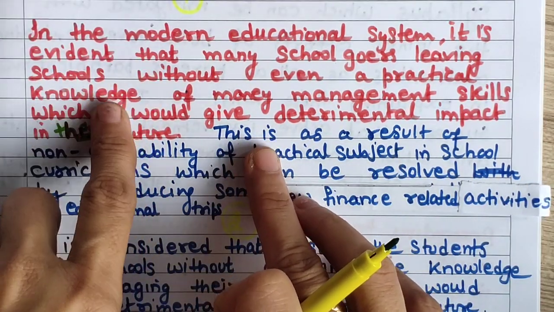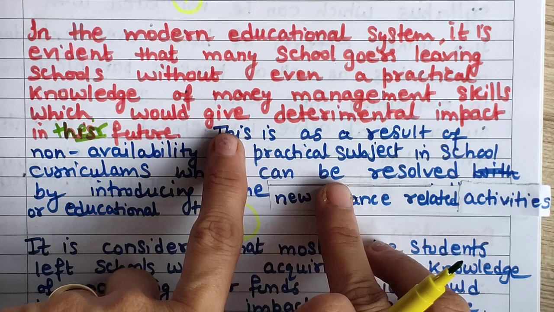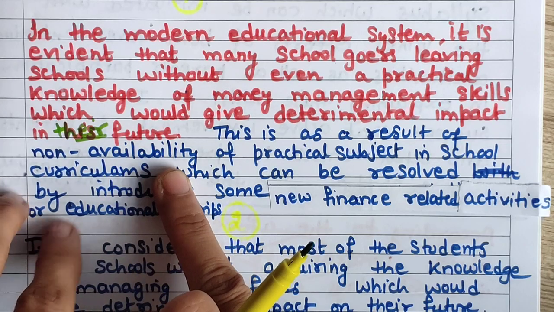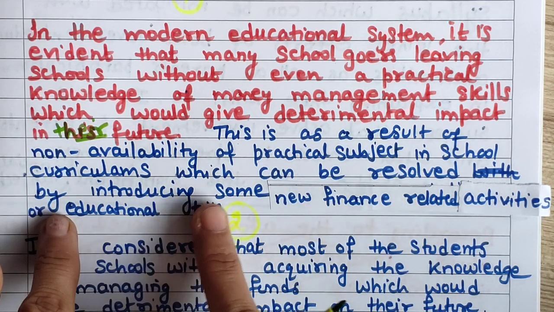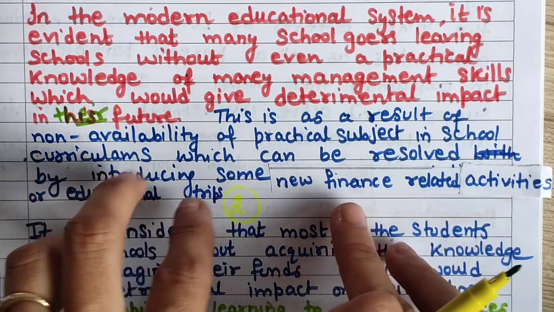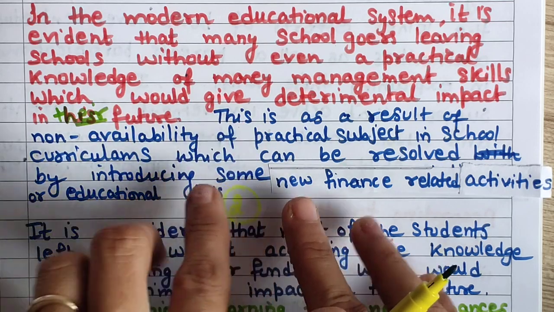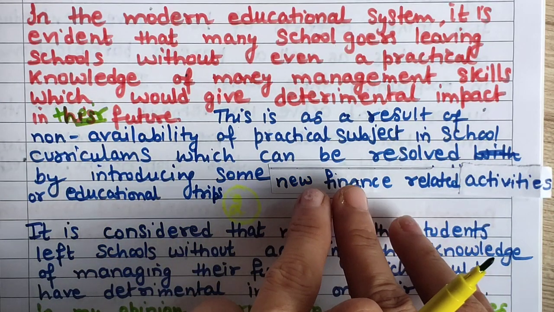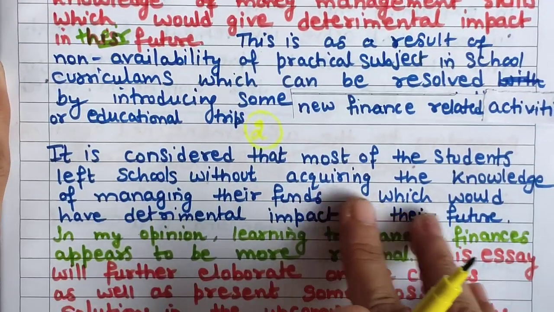And then this is paraphrasing, and then what are the reasons and solutions that I am going to explain. So I am giving it directly. This is as a result of the non-availability or absence of practical subjects in school curriculums, which can be resolved by introducing some new finance related activities or educational trips. So simply I have explained it. These things I am going to explain in the upcoming paragraphs. Although I have not used that typical language, this essay will discuss the reasons as well as solutions. So this you can also use.